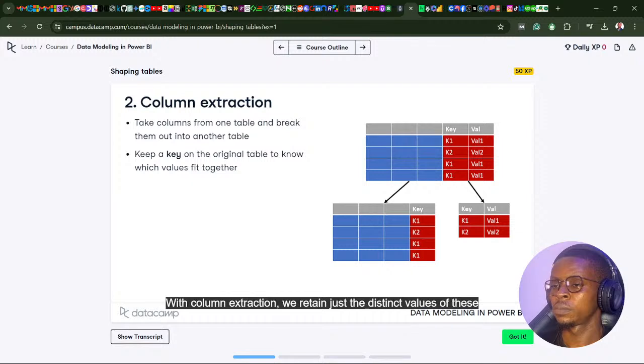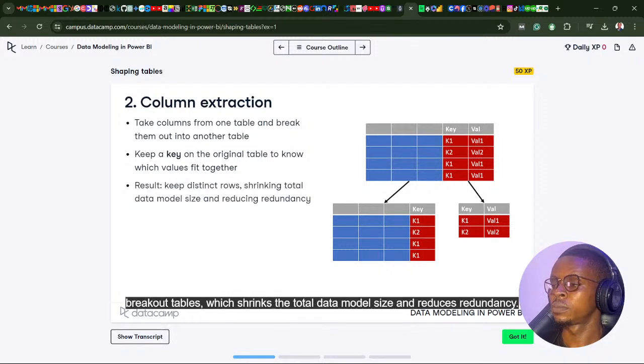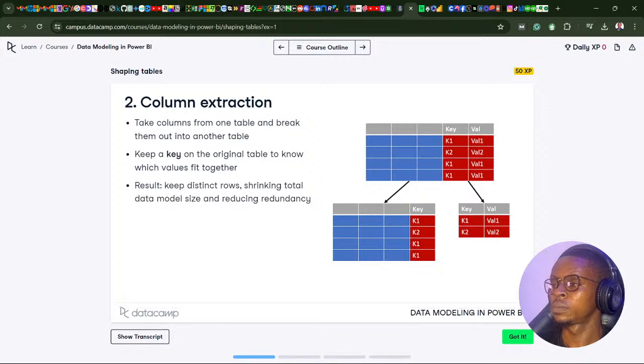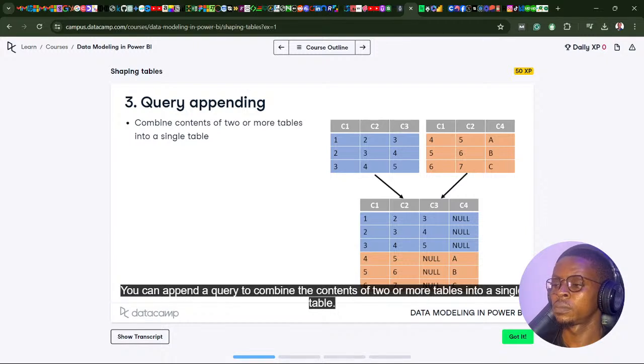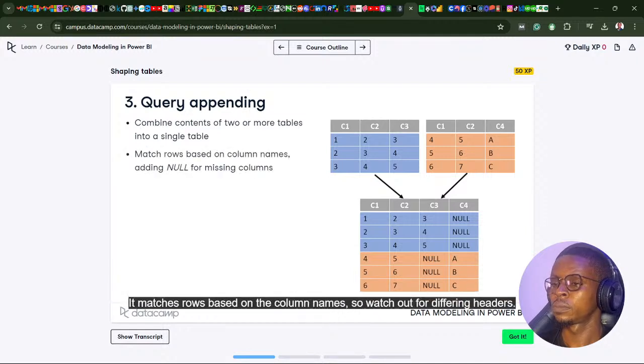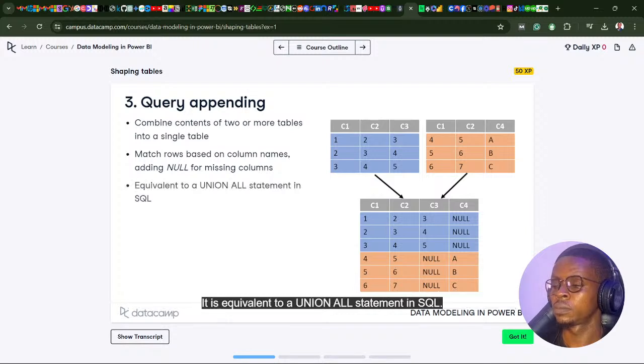With column extraction, we retain just the distinct values of these breakout tables, which shrinks the total data model size and reduces redundancy. You can append a query to combine the contents of two or more tables into a single table. It matches rows based on the column names, so watch out for differing headers. It's equivalent to a union all statement in SQL.